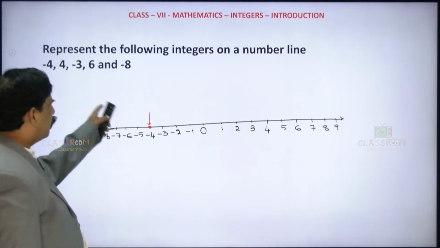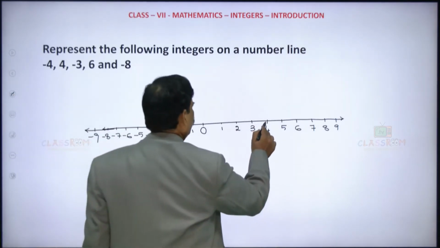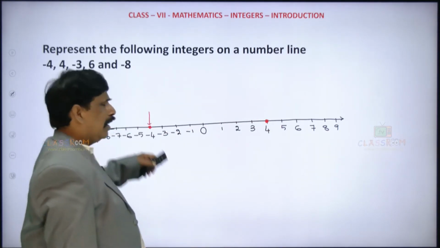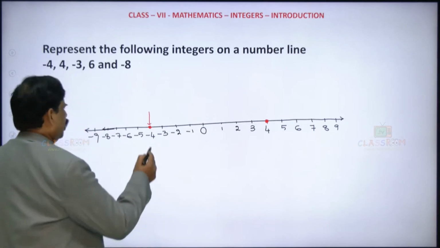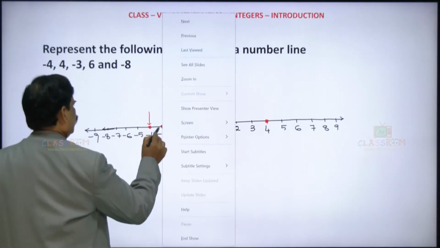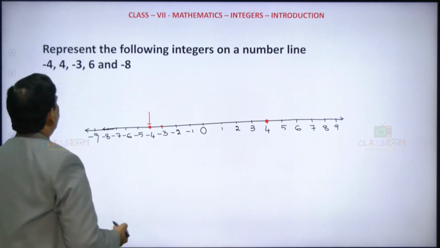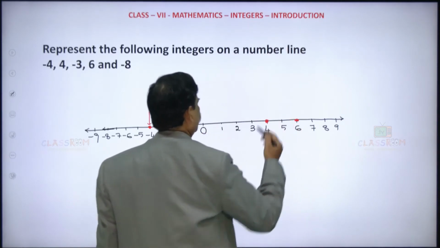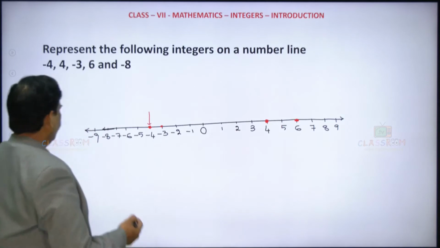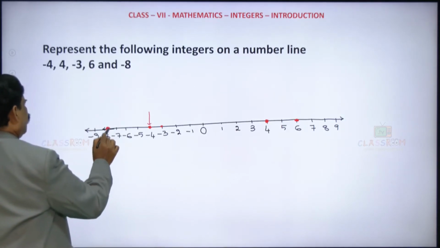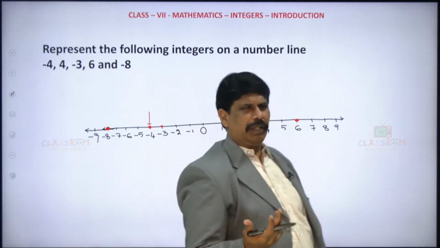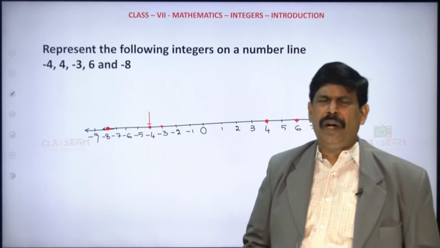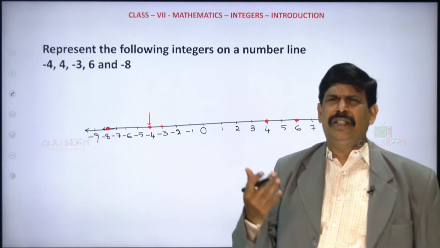And then what about plus 4? They are asking about plus 4. Plus 4 is here. And then minus 3. Where is minus 3? Here it is, just mark it. Clear. And then positive 6. Here it is, 6. And then negative 8. So whatever value is given, just mark it at that particular value. That is how to represent integers on the number line.